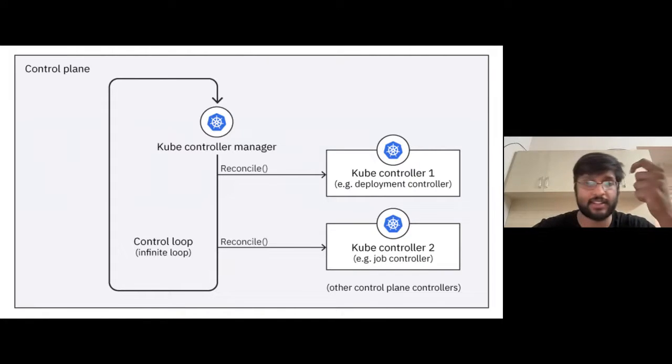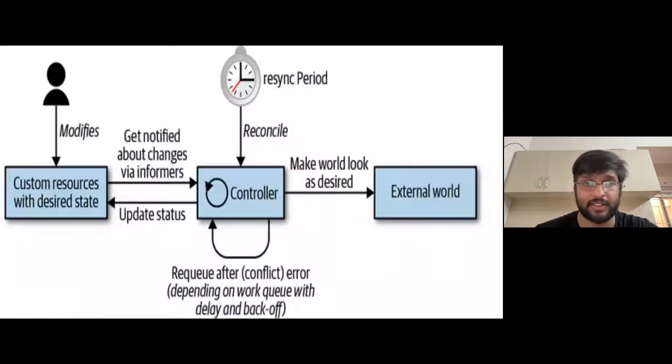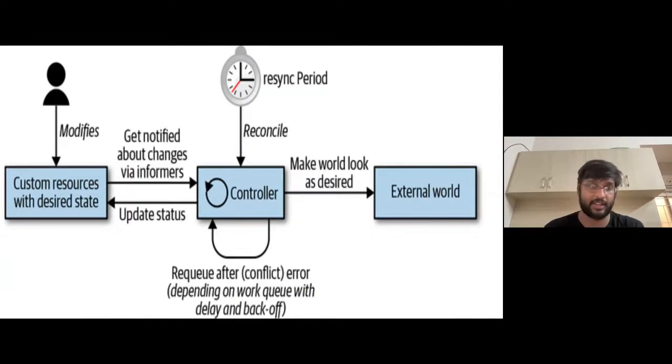And the Kube Controller Manager is actually the process which runs this infinite loop, and these different controllers that you have, which are either Kubernetes defaults or your custom controllers, subscribe to this control loop, and they receive events through that. So this is what a controller manager is. Now let's talk about exactly what happens.